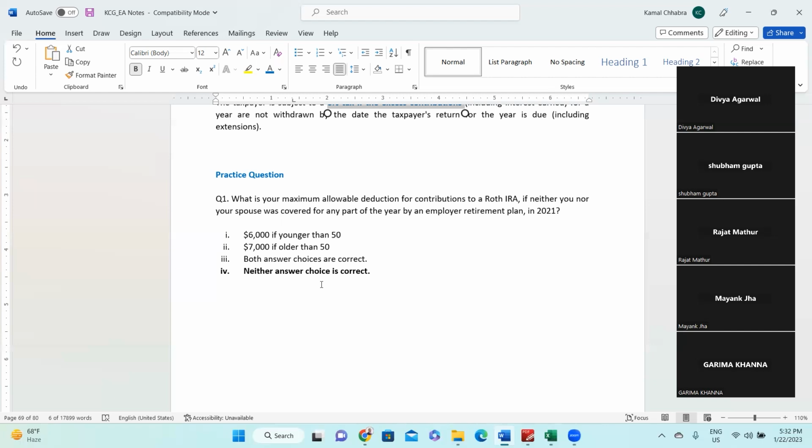So what is the call of the question? What exactly is the question asking you? What is the maximum allowable deduction for a contribution to a Roth IRA? But the main call is that neither you nor your spouse was covered for any part. I don't remember the spouse part right now, and without the spouse part I'm not able to justify my answer, but in the only Roth IRA we have studied, 6,000, and 7,000 if 50 or older.